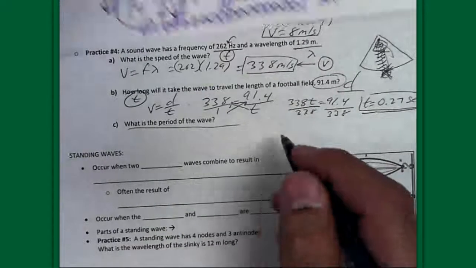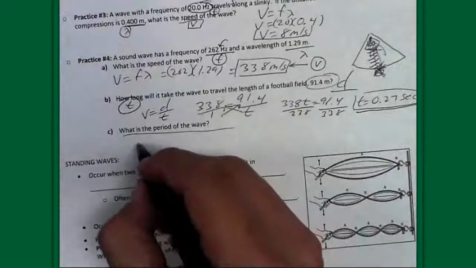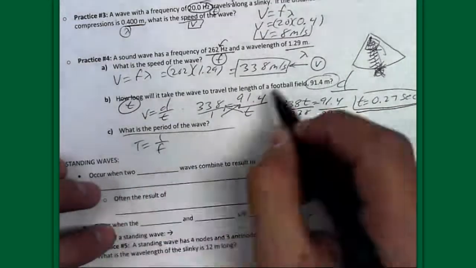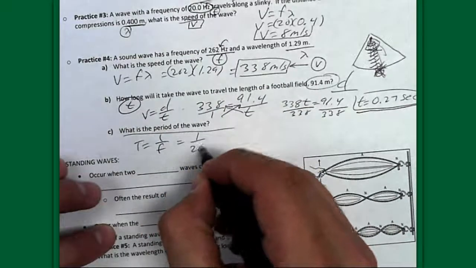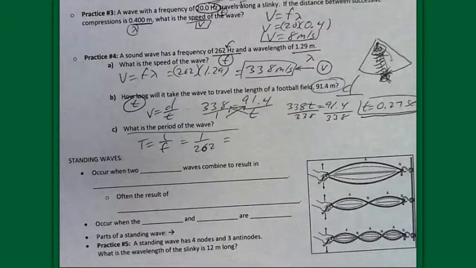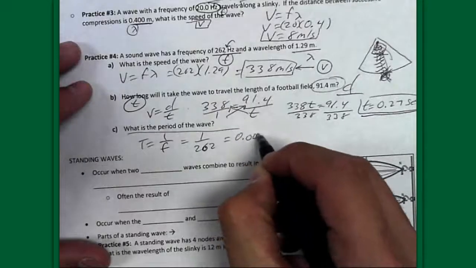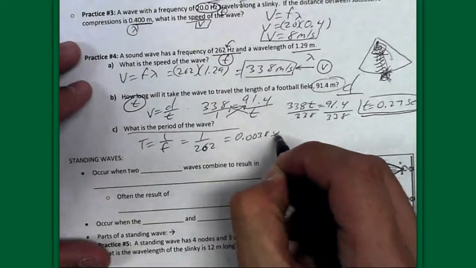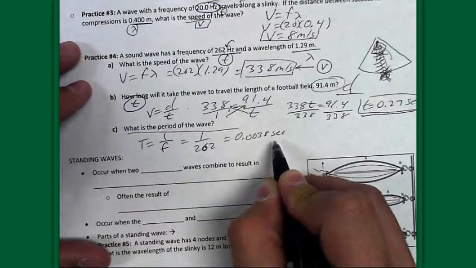All right, the period is 1 over frequency, so that's the equation that we need to use. They gave us the frequency, 262 hertz, so 1 over 262. If we do that, you'll get a really, really small number, 0.0038. And that's in seconds, so it takes 0.0038 seconds to complete one cycle.